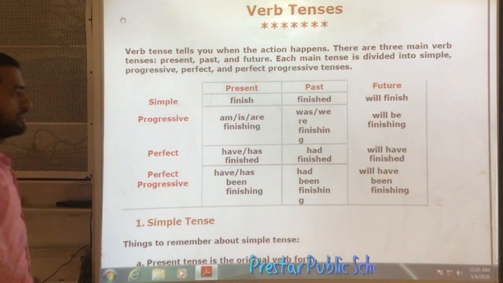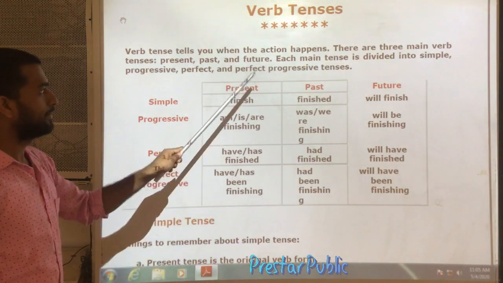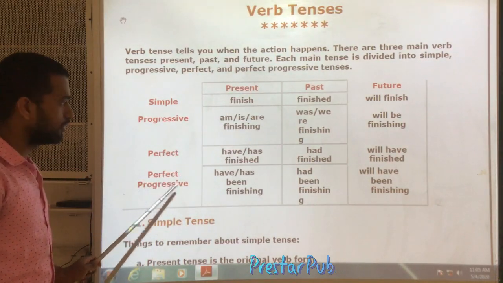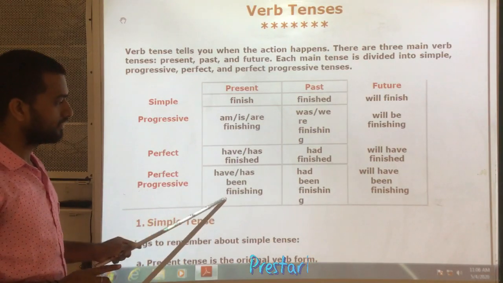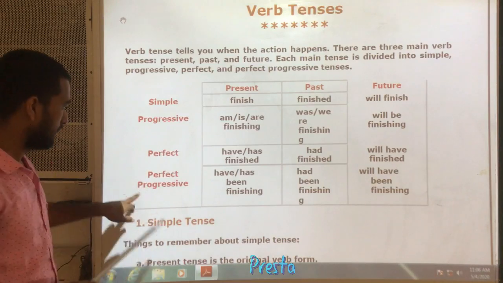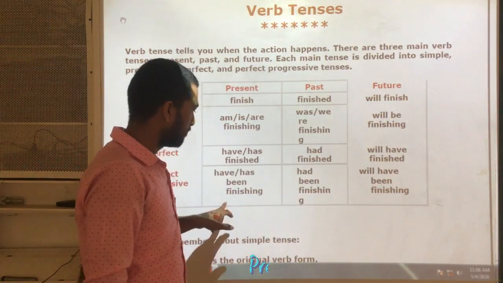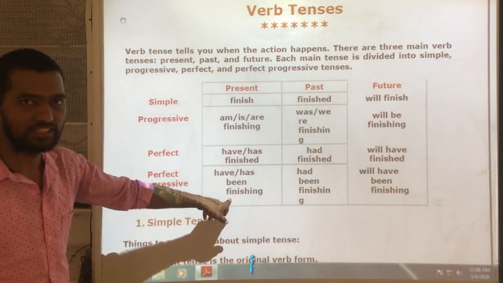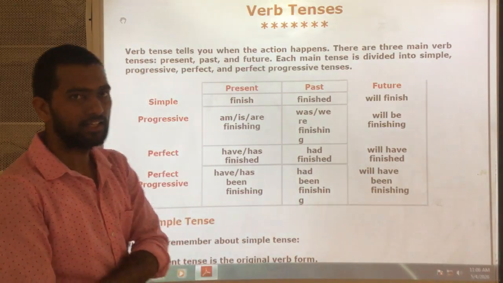Understand? Next, the last one, present perfect continuous. In present perfect continuous, we use has or have been plus V ing. Here also the same: when there is continuous, V ing will appear. It means the present participle form: finishing, deciding, completing, running, cleaning, eating, like that.